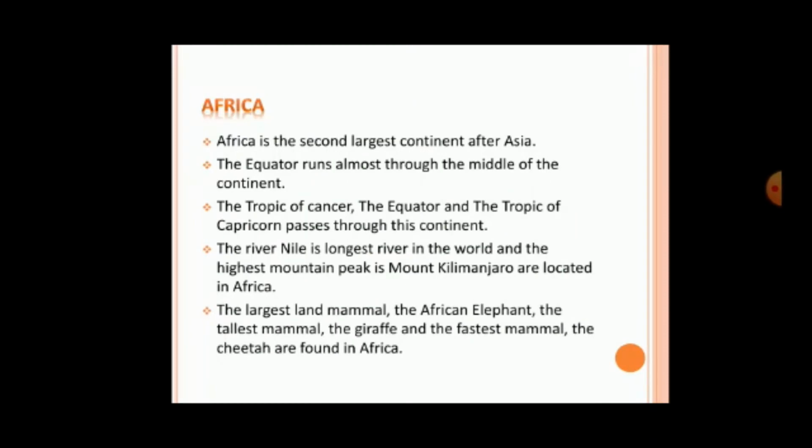The largest land mammal, the African elephant, the tallest mammal, the giraffe, and the fastest mammal, the cheetah, all are found in Africa.